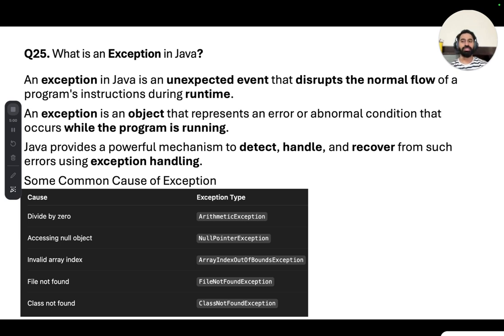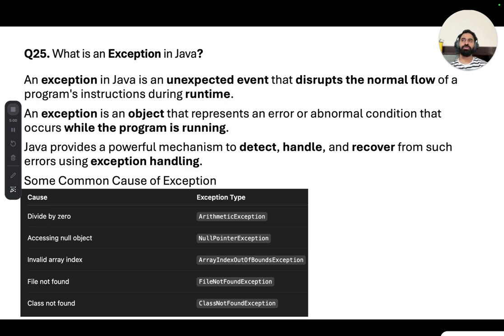Yeah. So the next question is: what is an exception in Java? This is also important. An exception in Java is an unexpected event that disrupts the normal flow of program instructions during runtime. An exception is an object which represents an error or abnormal condition that occurs while the program is running. Java provides a powerful mechanism to detect, handle, and recover from such errors using exception handling.